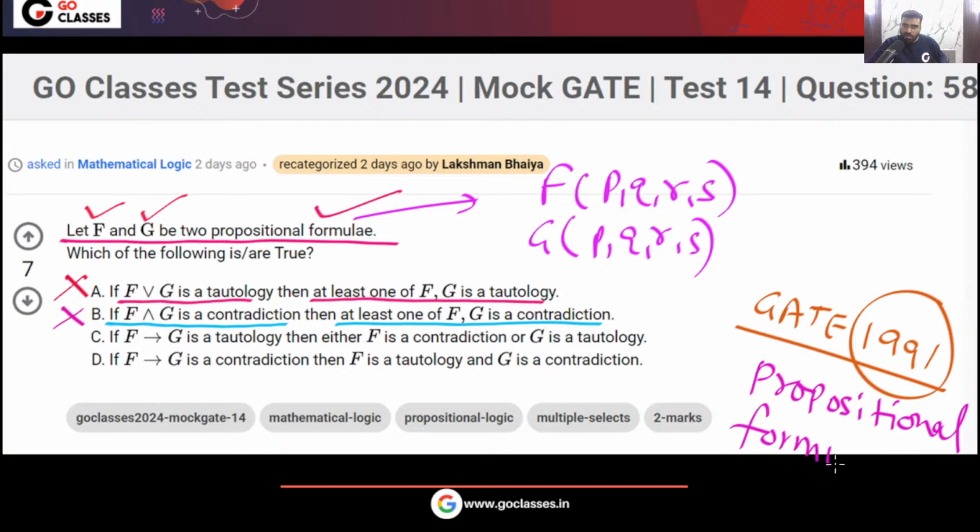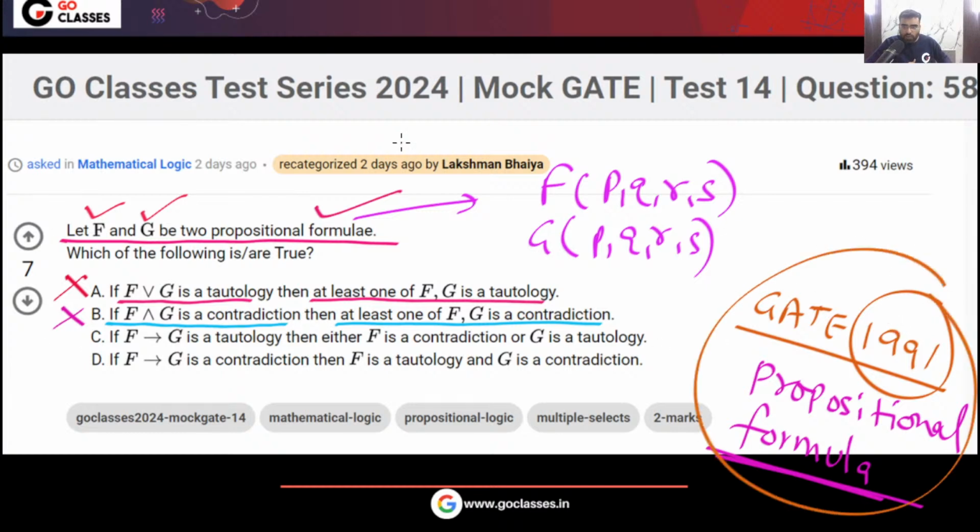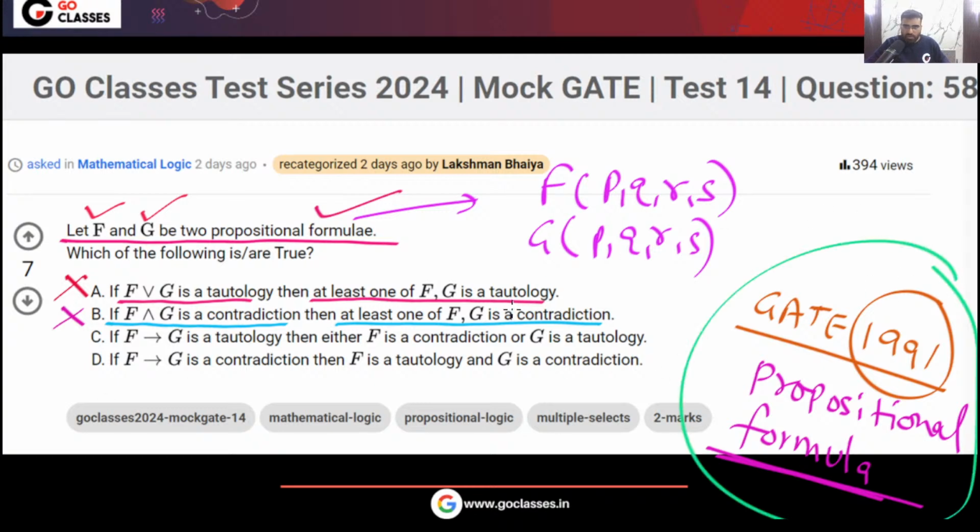Propositional formula question. Just check it out. Let me tell you one thing. This GATE 1991 question on propositional formula, you check it out today on the GATE Overflow website. For this question, many students get the correct answer by a wrong method. So you can just check it out.